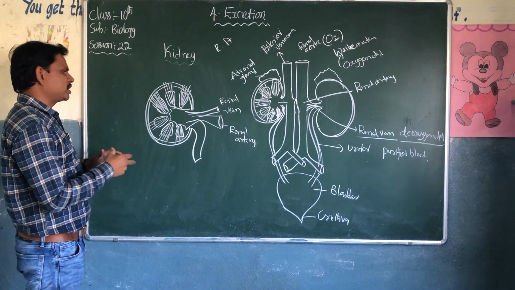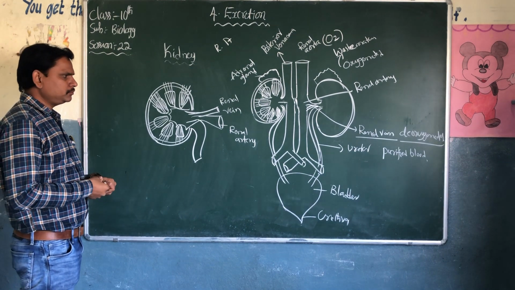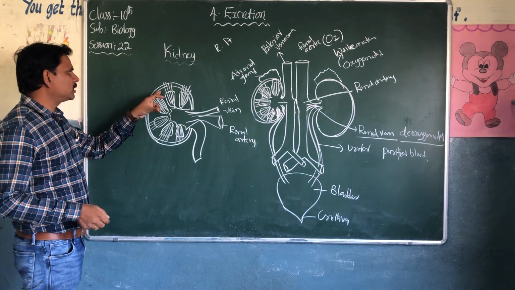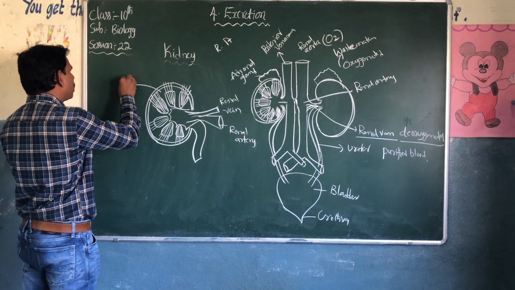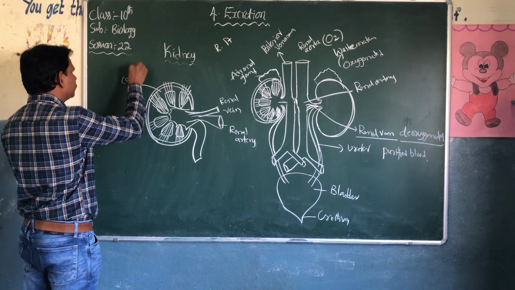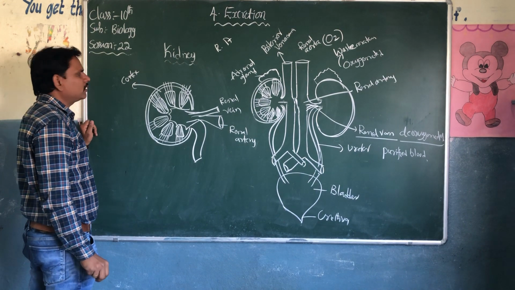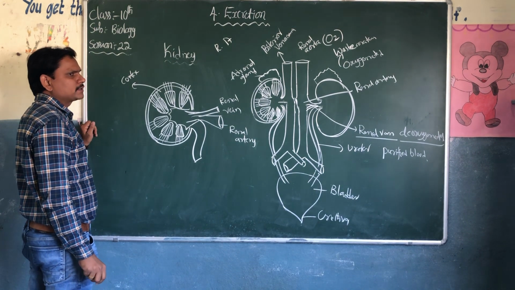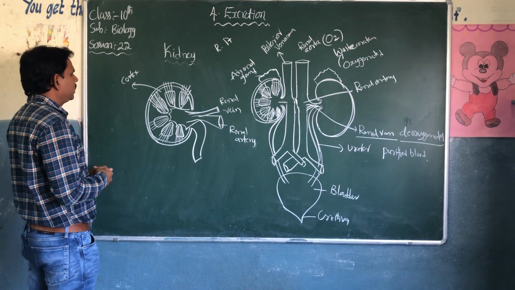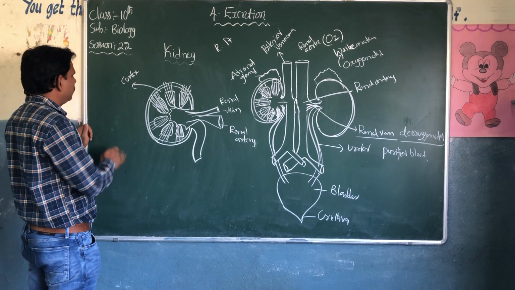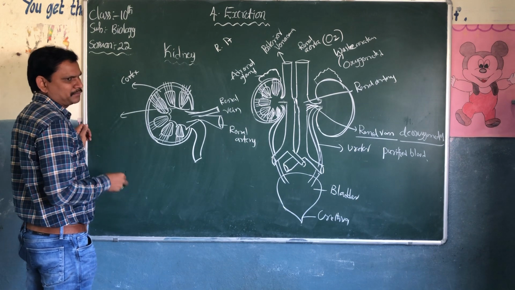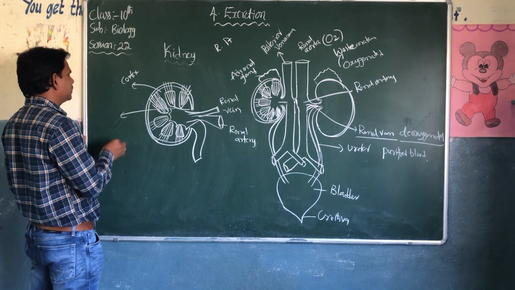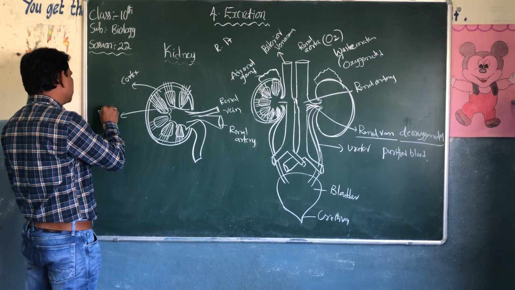In the internal structure of the kidney, the dark color zone is called the cortex. The dim, light color structure is called the medulla.